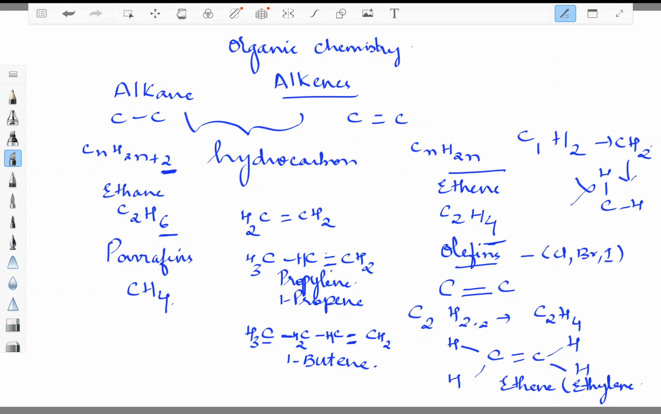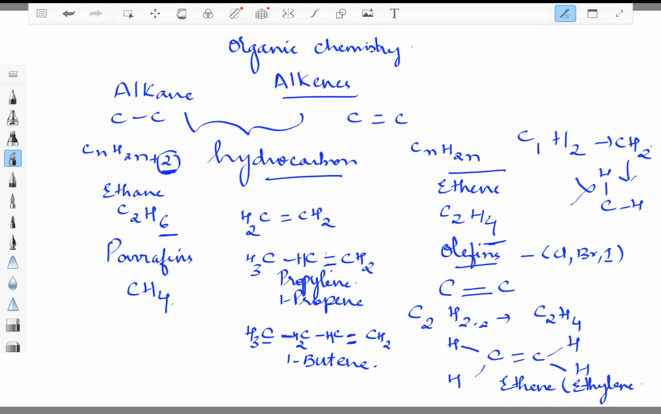So here in this digital whiteboard, what I have written is that we have just started with what alkenes are. Alkenes are also a type of hydrocarbon. When you compare alkane and alkene, alkane has the general formula CnH2n+2, whereas alkene has the formula CnH2n. That means alkene has 2 hydrogens fewer.